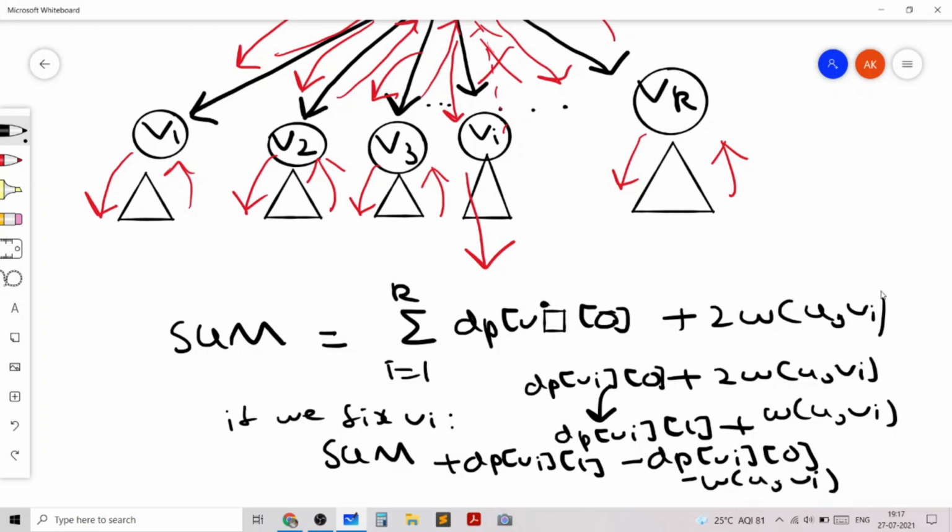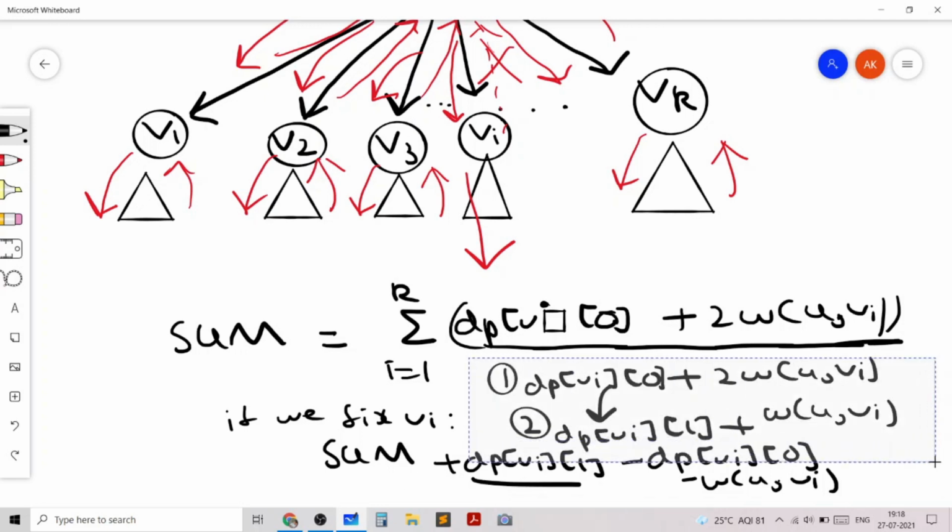If you consider the value of sum and work it out by hand, you will notice that we need to perform this transformation. So we need to make expression 1 into expression 2 for vi. For all other vj, this term will remain the same. Only for i it will change. And this is the simplest way to reflect the change in basically one step.